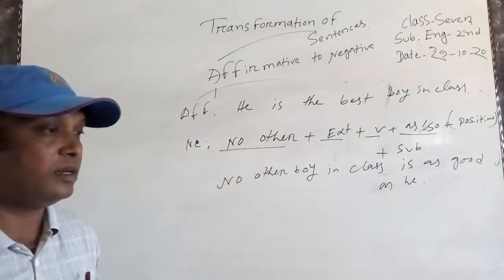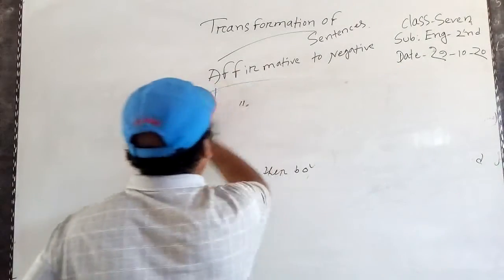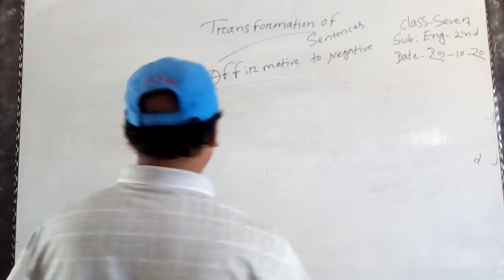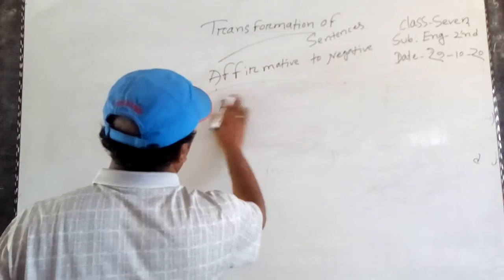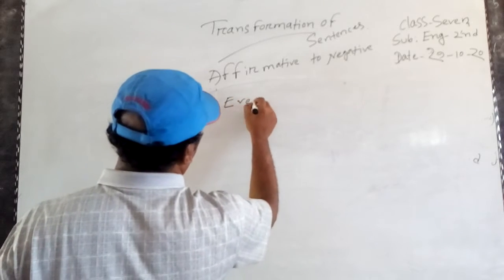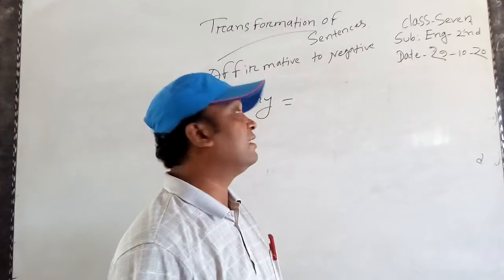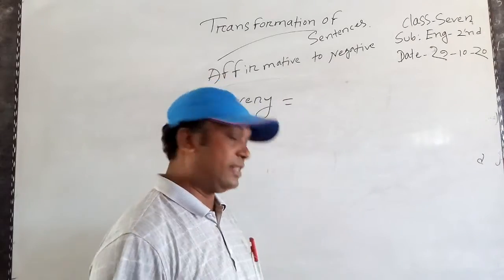The next rule will be easy: every. If you find every in sentences, to change affirmative to negative is easy. There are two rules here.